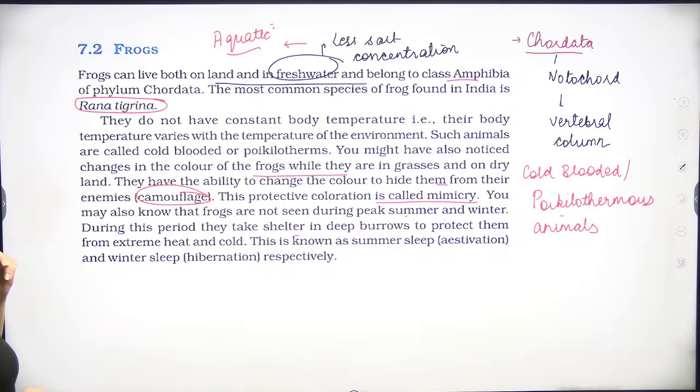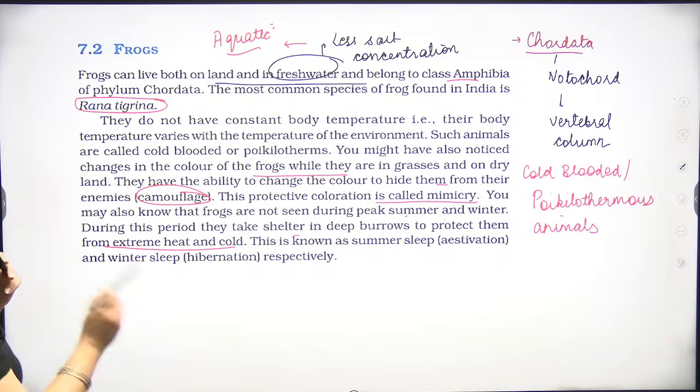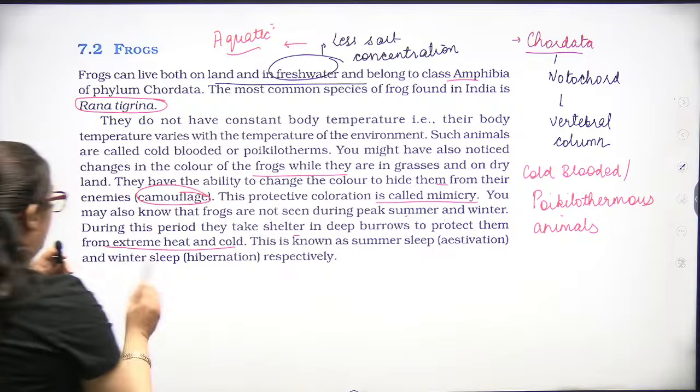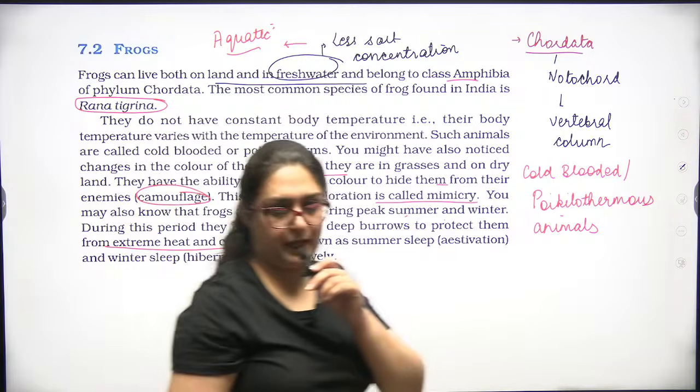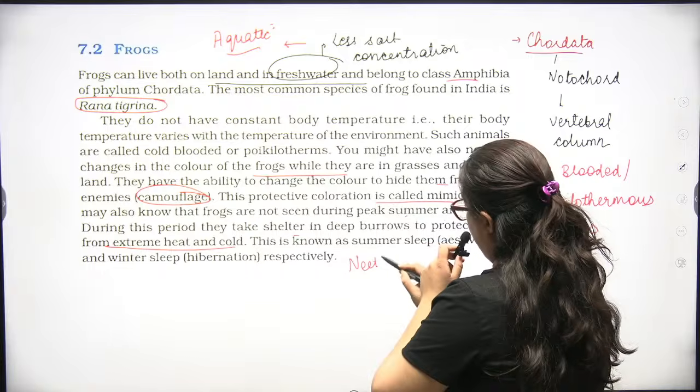During this period, they take shelter in deep burrows to protect themselves from extreme heat and cold. This is known as summer sleep, estivation, and winter sleep, hibernation, respectively. Okay, very important.